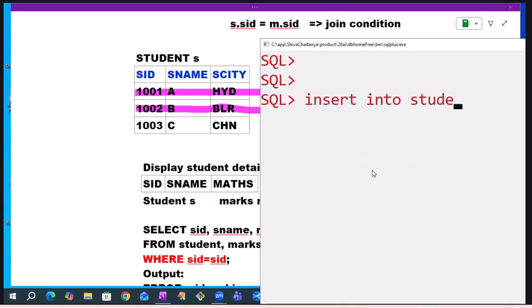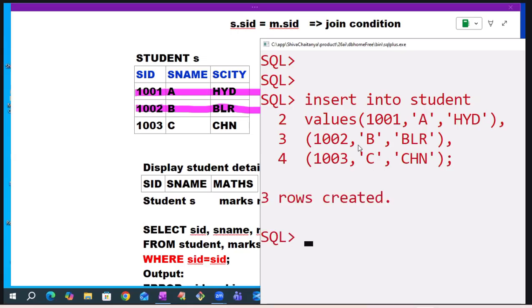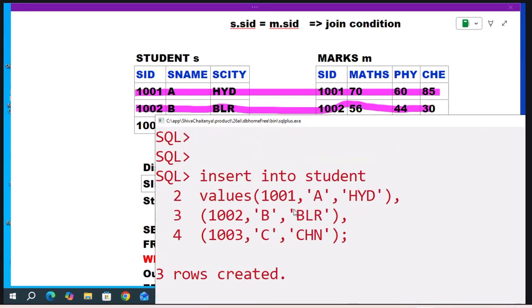Insert into student values: 1001 A HYD, first record. Comma, second record, 1002 B Bangalore. Comma, third record, 1003 C Chennai. First table ready. Create second table now.